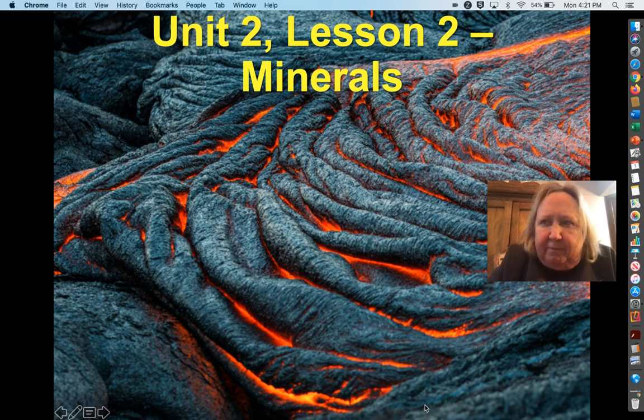In the previous lesson, we talked about the 5 ways minerals are defined. I'm not big on memorizing, but I'd really like to have these sink into your brain. It has to have a chemical composition, meaning it's from an element or a compound. It has to be a solid. It has to be inorganic, meaning never was alive. It has to have crystal structure, formed of crystals. It has to be naturally occurring, meaning it just happened on Earth.